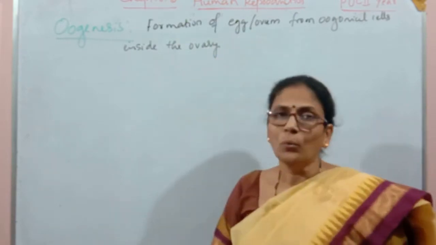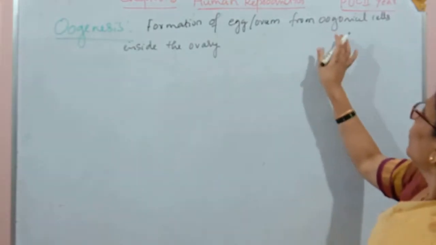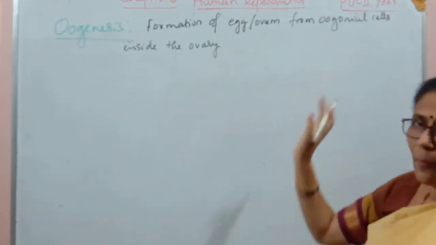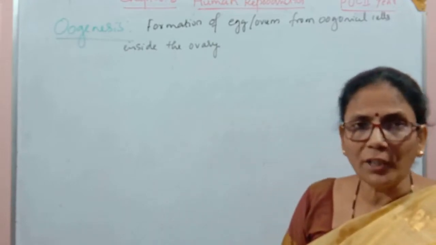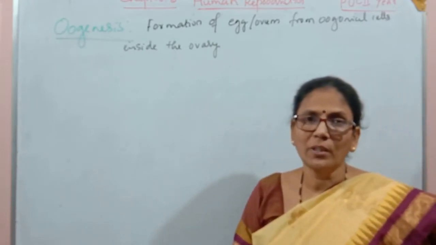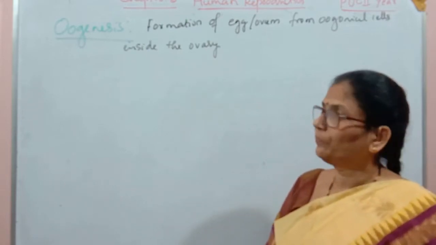Here oogonial cells are called the gamete mother cells. These gamete mother cells undergo meiotic division and they produce the female gamete, egg or ovum.